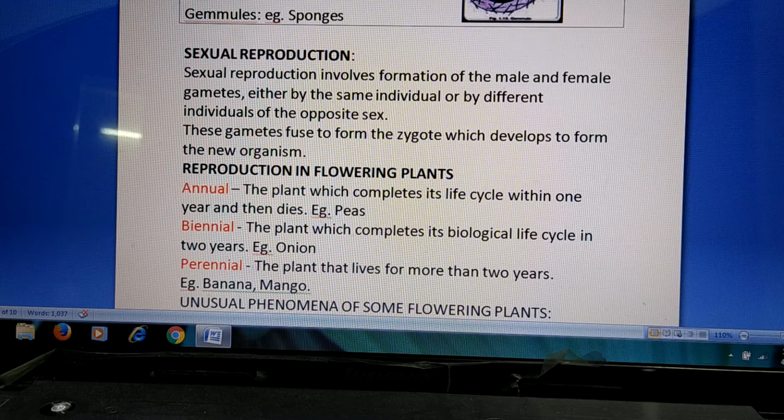Good morning, children. This is part 2 of reproduction in organisms. In part 1 we studied about asexual reproduction. Now we are going to study about sexual reproduction in organisms.